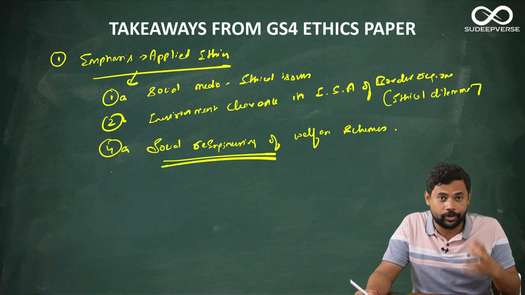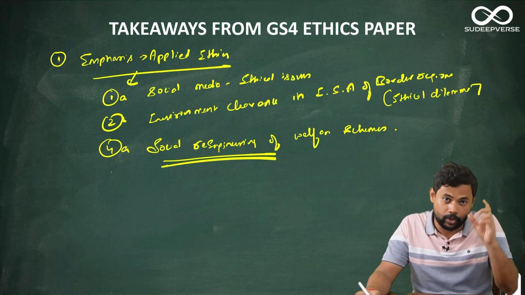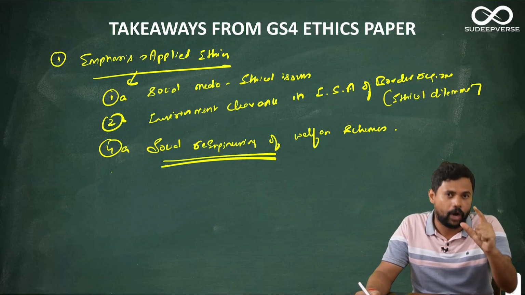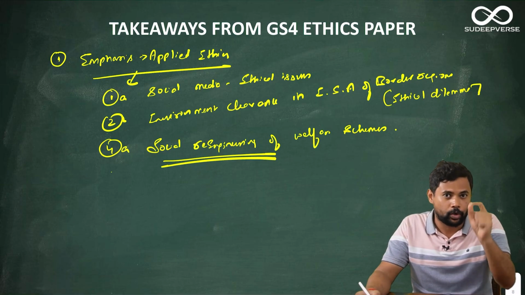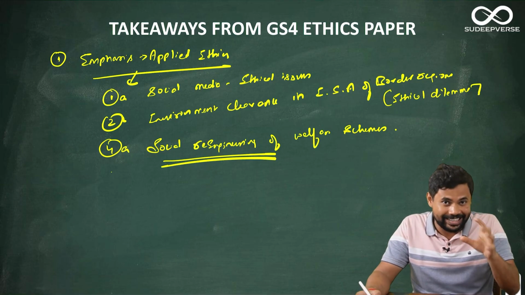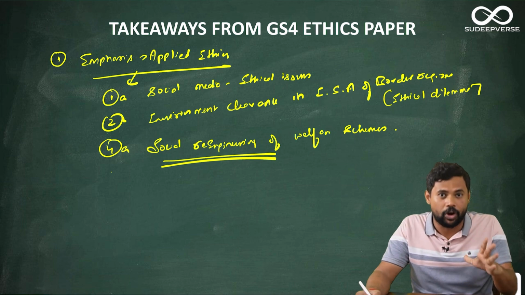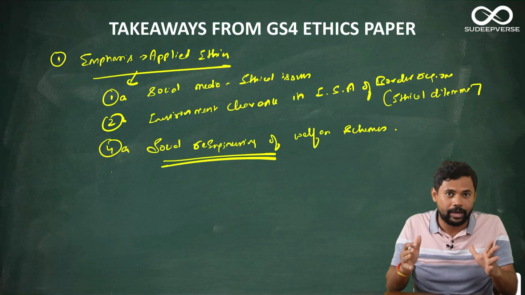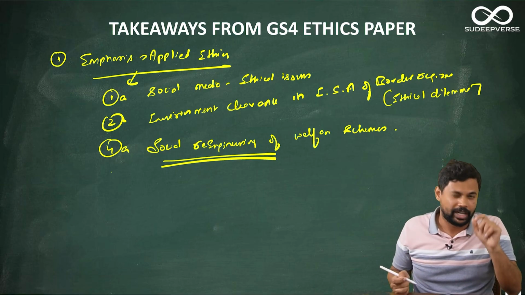Again, here you have to connect your ethical vocabulary of the necessity of social engineering of welfare schemes. If you don't connect that ethical vocabulary to that social engineering, you will not get marks. How shall we do that? You will listen. We are going to write the answer together and we are going to understand the demand and exactly how to cater to the demand of the question in a proper ethical format, or in a proper word limit with ethical vocabulary. That we are going to learn very soon, but this is another very important and very interesting question that they have asked.